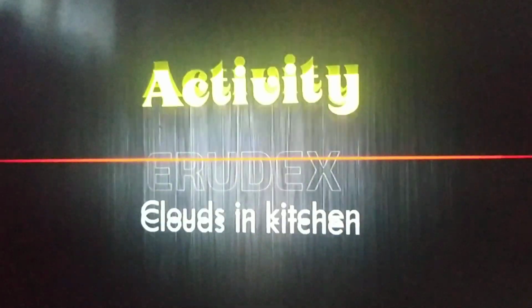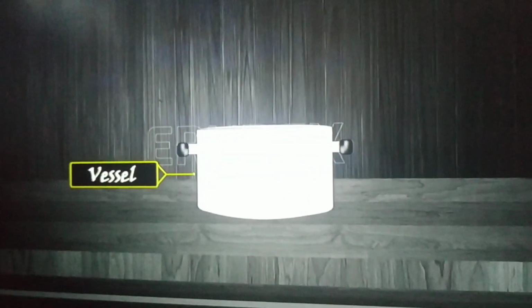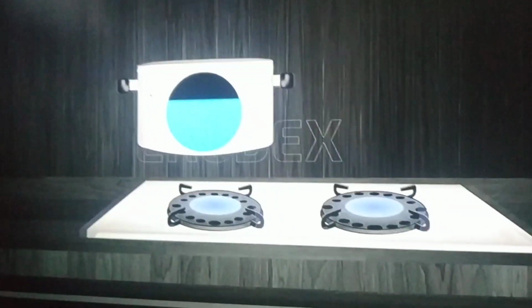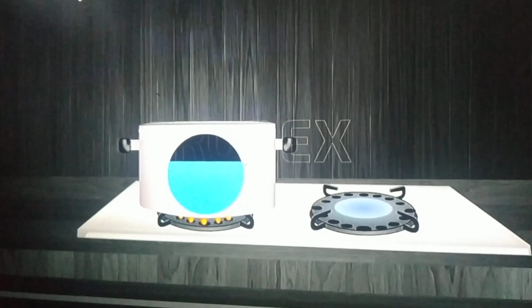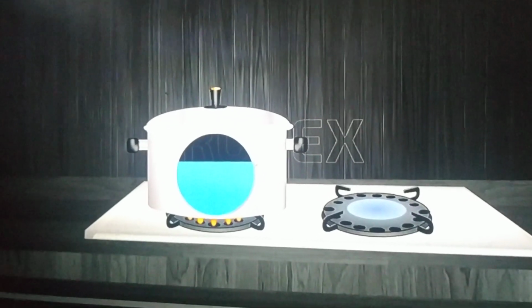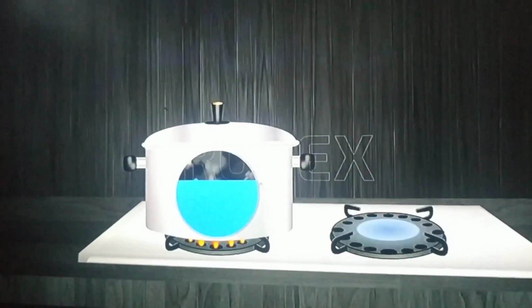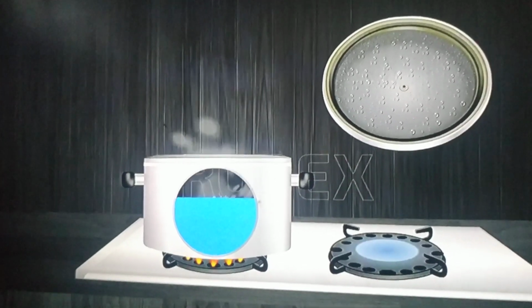Clouds in kitchen. Have you ever seen clouds in your kitchen? Let us see how it is. Take a vessel and fill it with the water. Put it on the stove and light it. Boil the water for some time. You might have observed here some steam stuck to the plate, right?